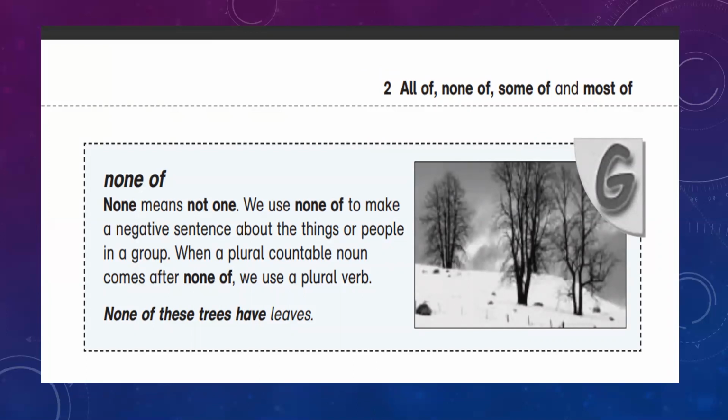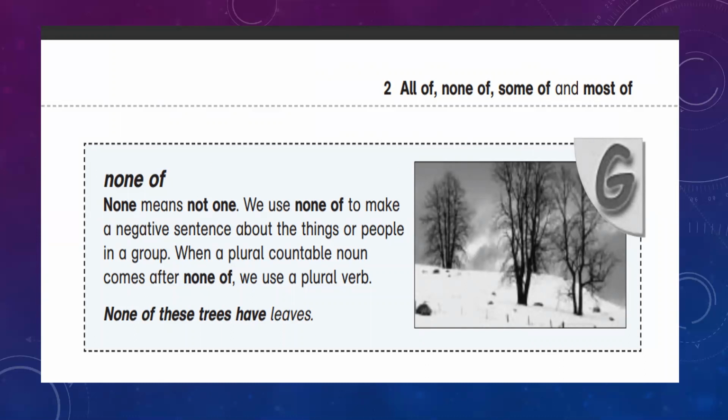Before going to the next exercise, let us see. We are now going to use the phrase none of. None means not one, no one. We use none of to make a negative sentence about the things or people in a group. When a plural countable noun comes after none of, we use a plural verb. None of these trees have leaves.